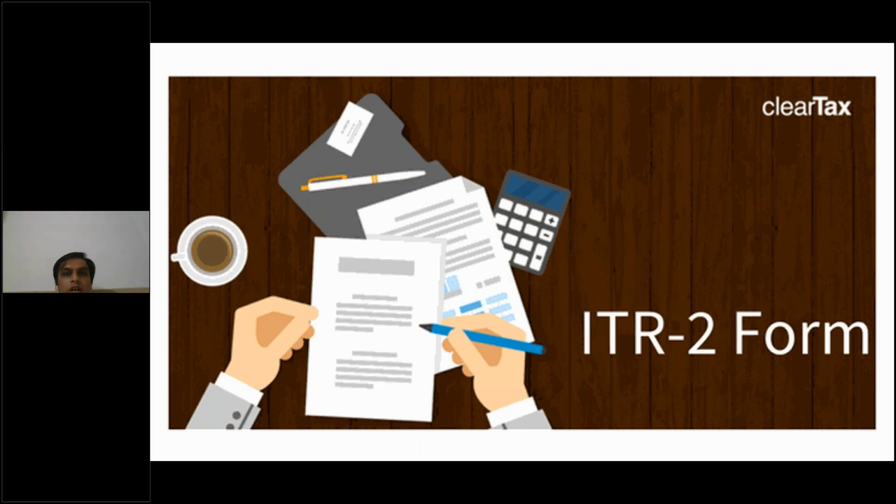In ITR 2 we will only cover certain aspects which have not been covered in ITR 1, and how this form looks. We are using this ITR 2 Java utility. So I request everyone to download the Java utility of ITR 2 from the income tax e-filing website, under IT return software downloads. In the downloads section, you will get the IT return utility. There you can download the zip file folder. You have to extract that, and then you will start doing this.